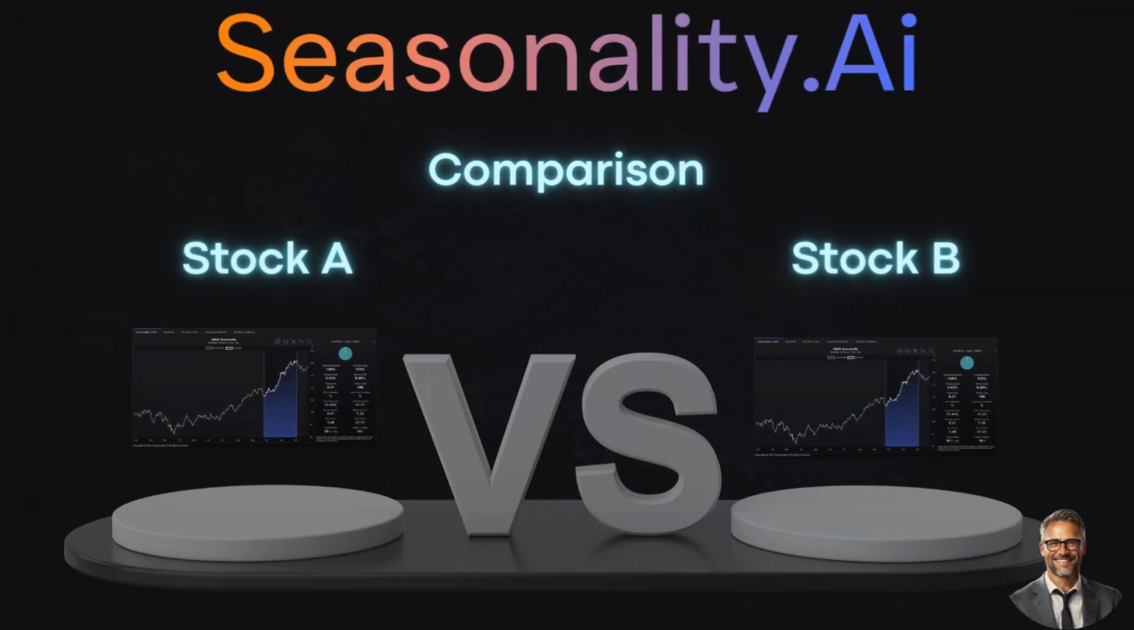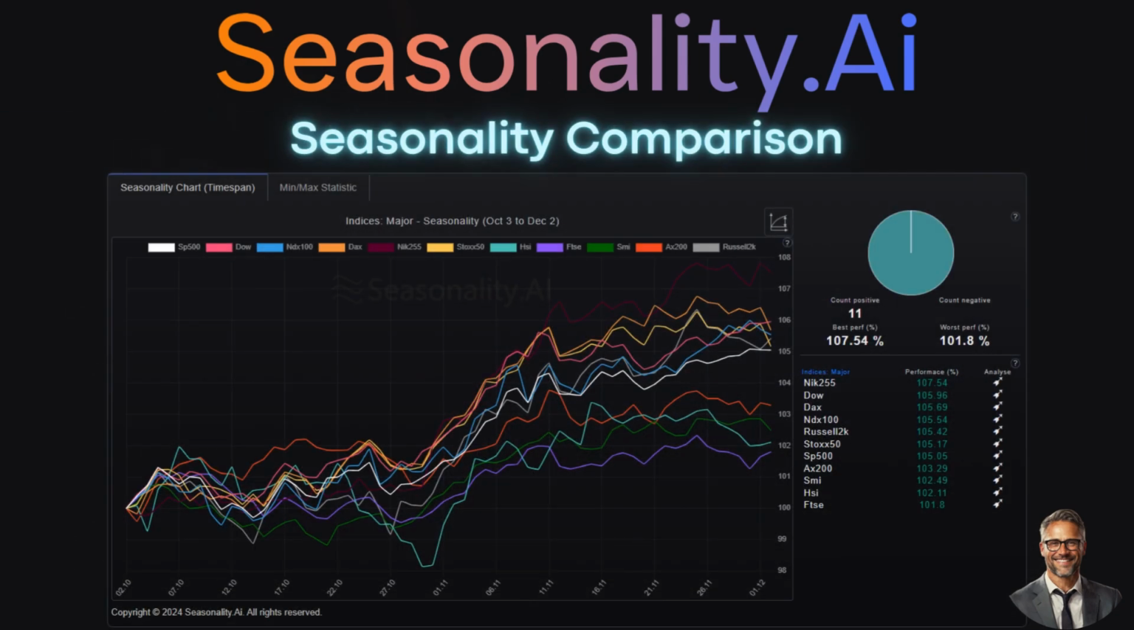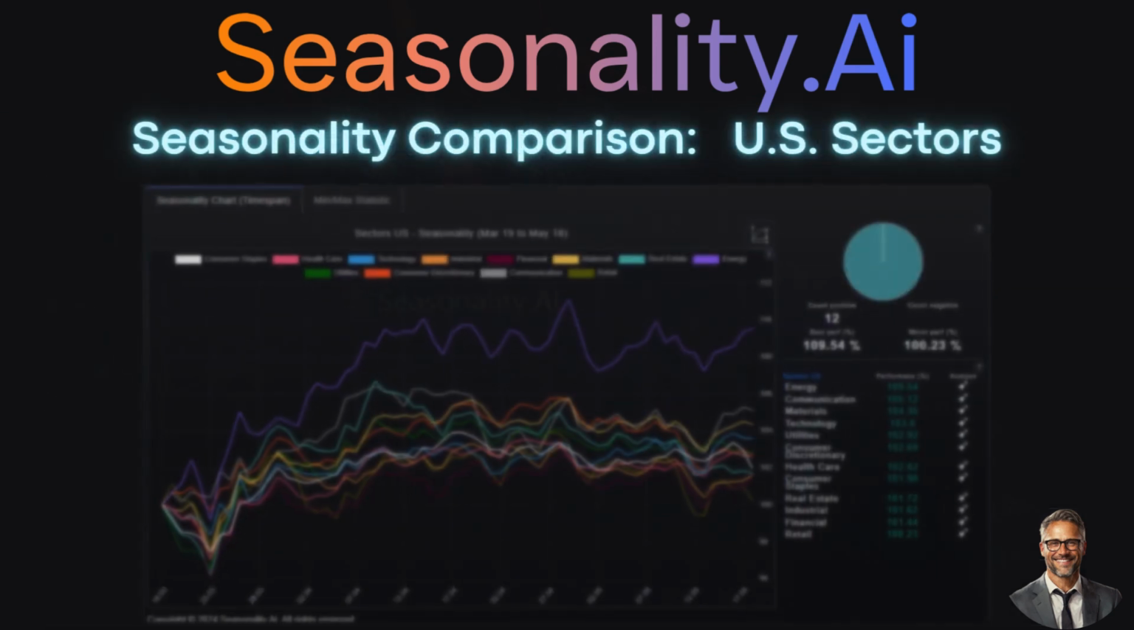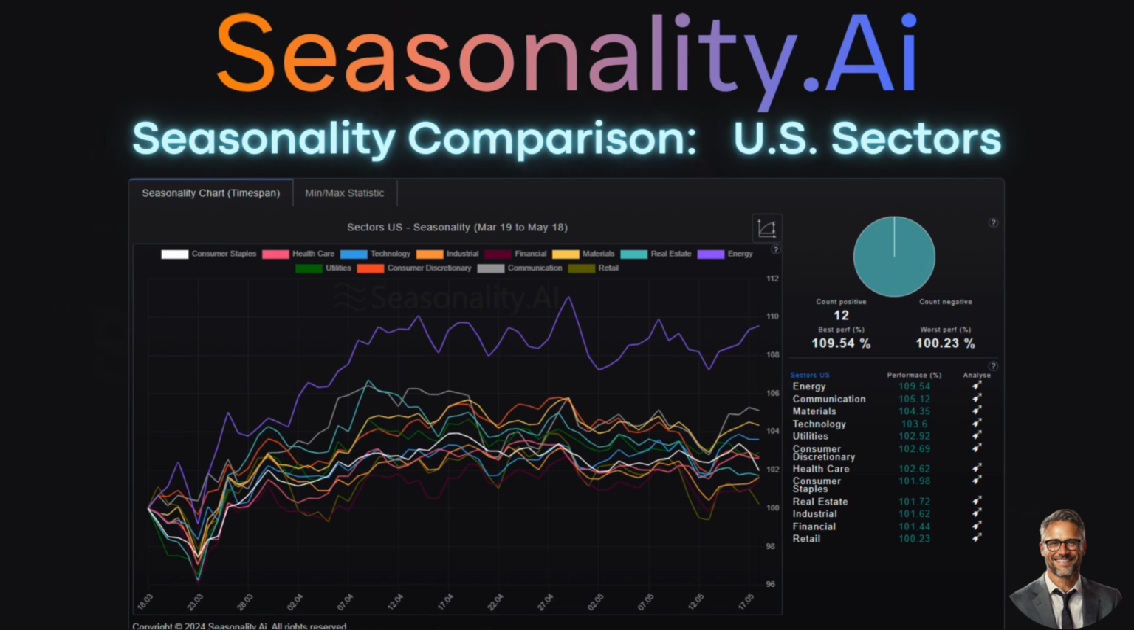Another point in any analysis is a comparison. Comparisons are an excellent method for determining the best results. Our Seasonality Comparison tool allows you to compare the seasonal trends of several instruments. This helps you to identify the best opportunities and diversify your portfolio effectively. For example, the seasonally strongest sectors or indices can be identified. Of course, you can also use your lists.